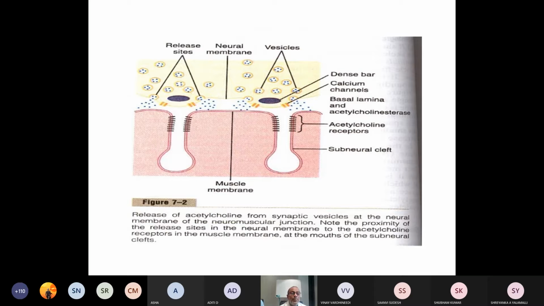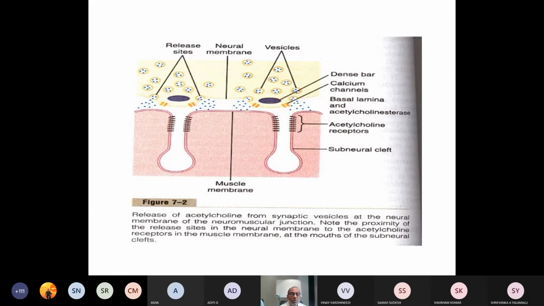So here, what is happening? There will be release by virtue of the activity of the voltage-gated calcium channel at the pre-junctional membrane of the neuron. Many times we call it the presynaptic membrane.